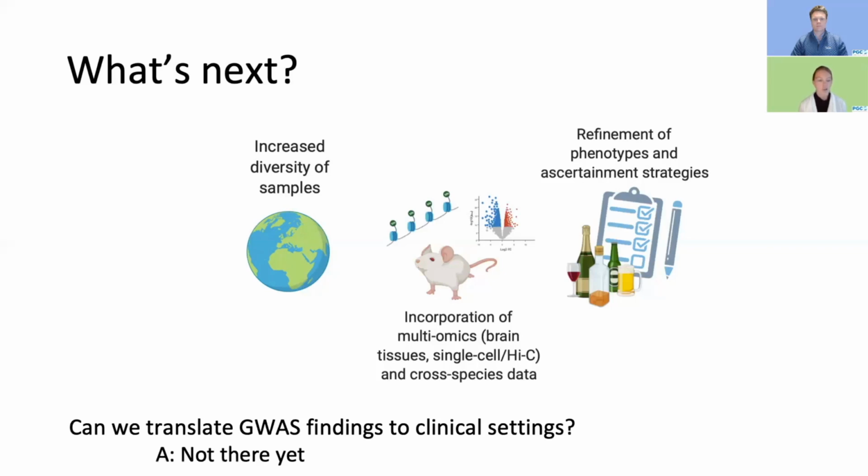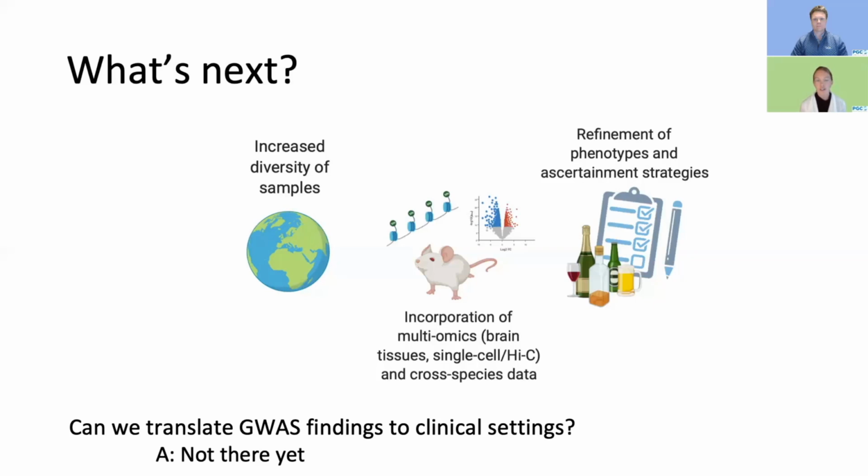Finally, in our review paper, we tried to address the question, can we translate any of these substance use or substance use disorder GWAS findings to the clinic yet? And the answer is, unfortunately, we're not there yet. Particularly with substance use and substance use disorders, we really don't have the sample sizes or the robust findings and power that we need yet to be able to use something like a polygenic risk score in a clinical setting.